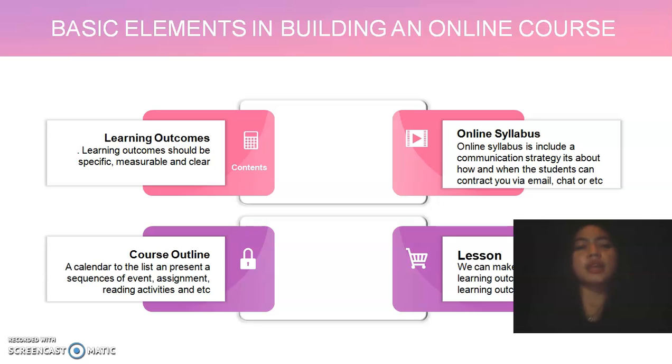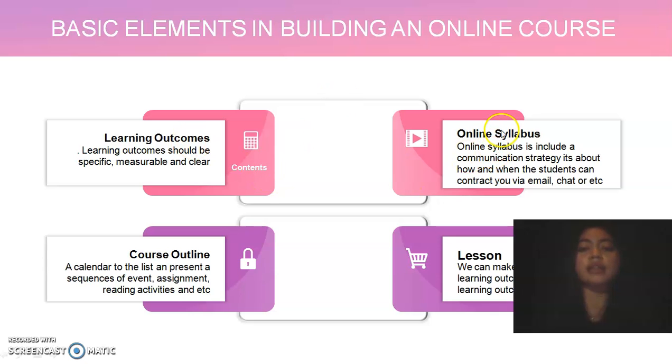And the next is basic elements in building an online course. We have 4 basic elements in building an online course. The first one is learning outcomes. The learning outcomes should be specific, measurable, and clear. We have to make sure that course materials are related to the online learning outcomes, and also provide students with the resources that support activities.